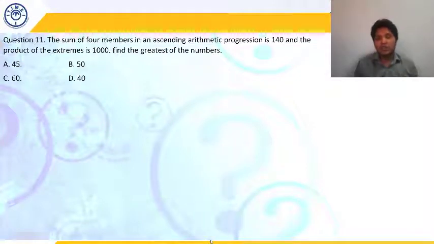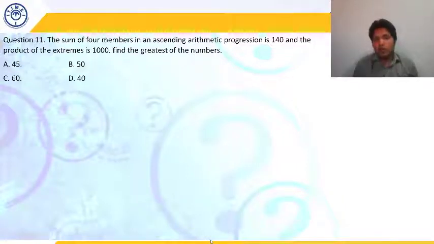When we discussed arithmetic progression, whenever we assume three terms in AP, we assume A minus D, A and A plus D. Why so? Because when we take their sum, D gets cancelled out and we get the value of A. Similarly, if we want to assume five terms in AP, we assume A minus 2D, A minus D, A, A plus D and A plus 2D. Again, the logic is the same: when we take the sum, the D's cancel out and we get the value of A.